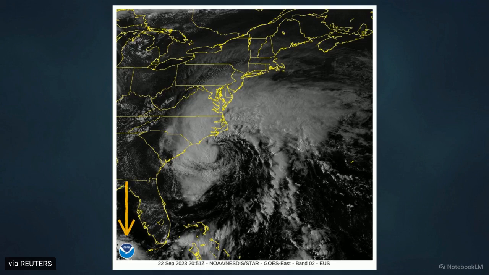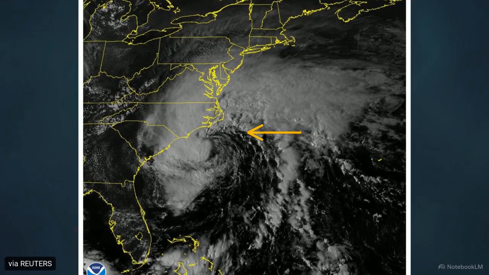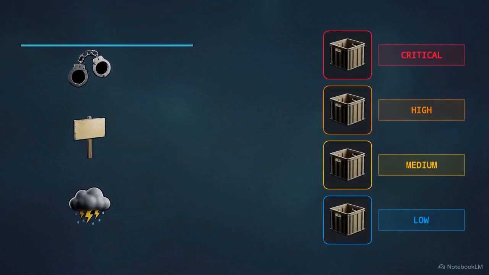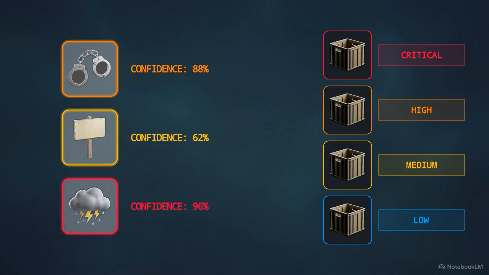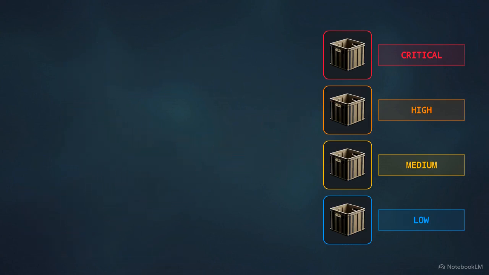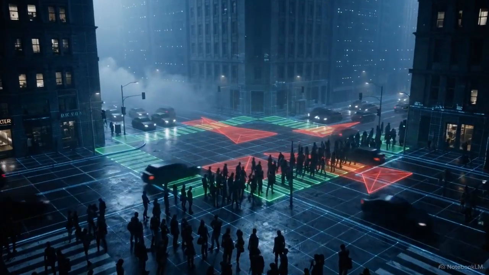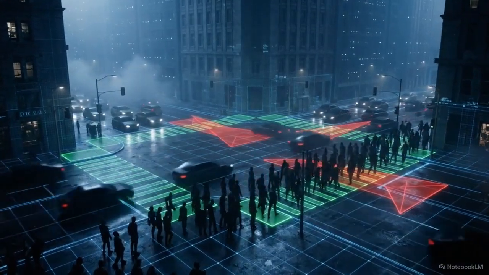By examining this NOAA satellite feed, the agent tracks storm systems and flash floods as they develop. Once the agent absorbs this chaotic mix of data, it synthesizes the information and assigns a strict confidence score to every identified hazard, categorizing them on a scale from low to critical. In a matter of milliseconds, this agent takes a highly unpredictable urban environment and translates it into a mathematically structured risk assessment.